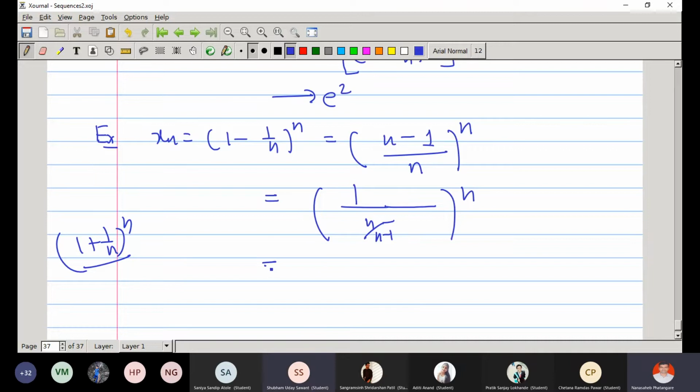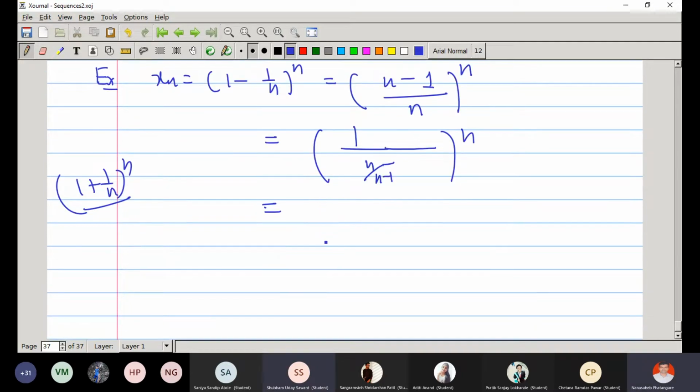So we can add and subtract 1 in the denominator. So the denominator I can say n minus 1 plus 1 divided by n minus 1 and the whole thing raised to n.